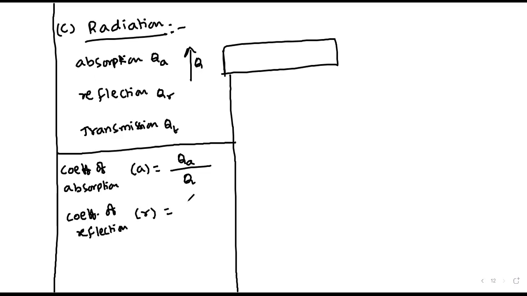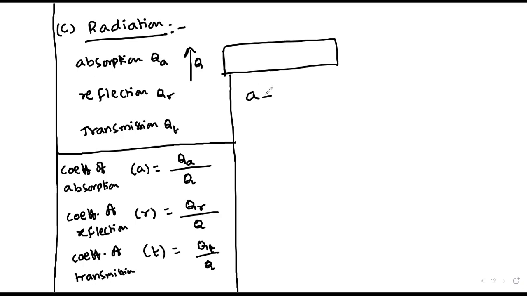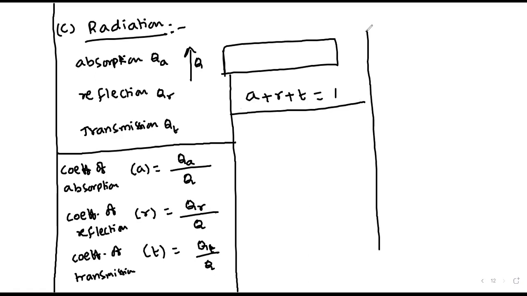That is the amount of heat reflected to the heat absorbed. And then the coefficient of transmission, that is QT by Q. So Kirchhoff explained that A plus R plus T is equal to 1, where A is the coefficient of absorption, R is the coefficient of reflection, and T is the coefficient of transmission.